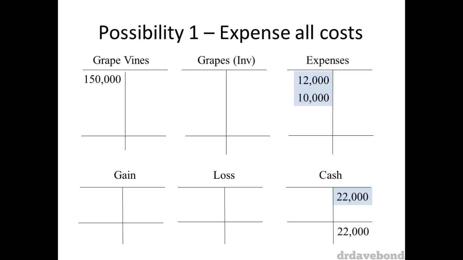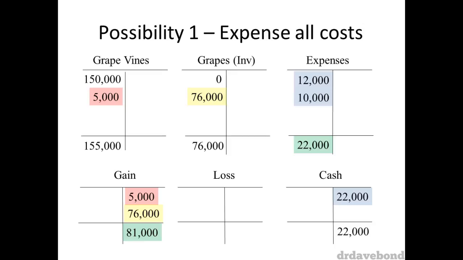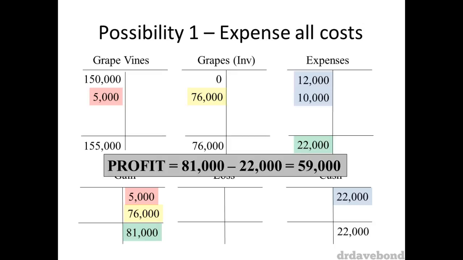The vines start at $150,000 and end at $155,000. This difference means the vines are debited $5,000 and a gain is credited of $5,000. Inventory began with $0 because there was no inventory, but ended up with $76,000. This means we debit inventory $76,000 and credit gain $76,000. Taken together, the fair value gain for grapevines and inventory is taken to the profit or loss statement, and so too is the $22,000 of expenses. This means we end up with a profit of $59,000 in total.